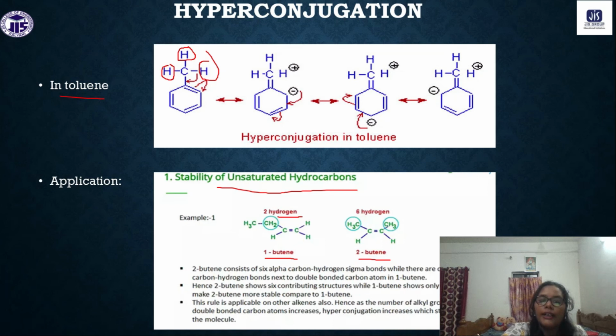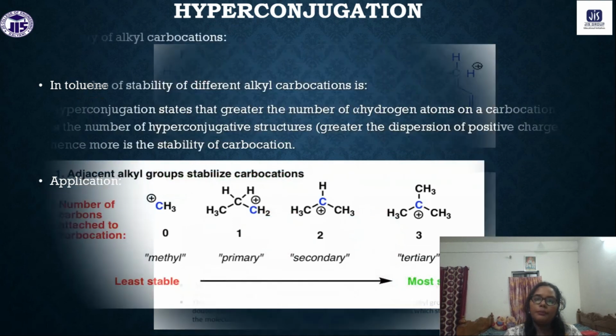That is why 2-butene has 6 alpha carbon-hydrogen sigma bonds, giving 6 resonating structures, while 1-butene has only 2 alpha hydrogens, so only 2 resonating structures. So 2-butene is much more stable than 1-butene.